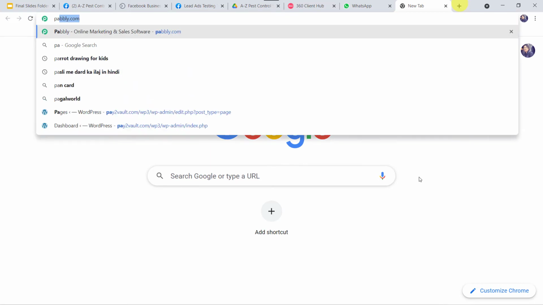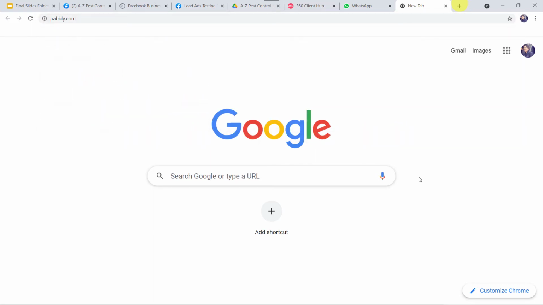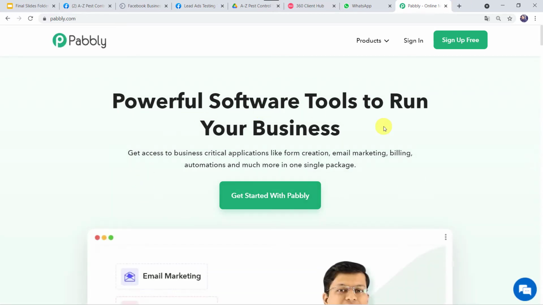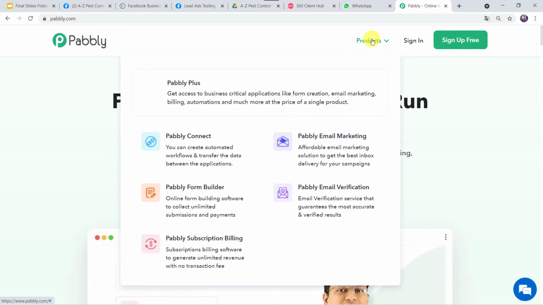For this, let us type Pabbly, pabbly.com in our browser. This is the website of Pabbly. Here we have to come to products and click on Pabbly Connect.